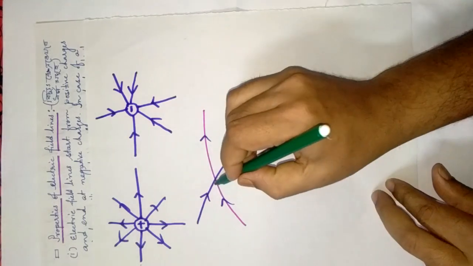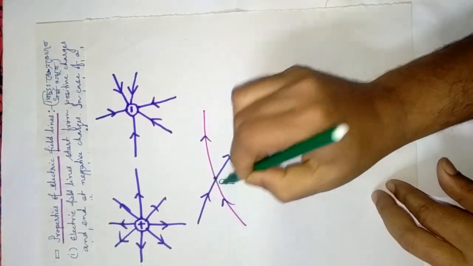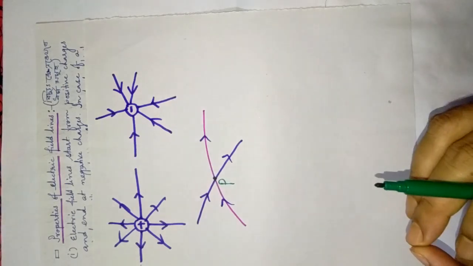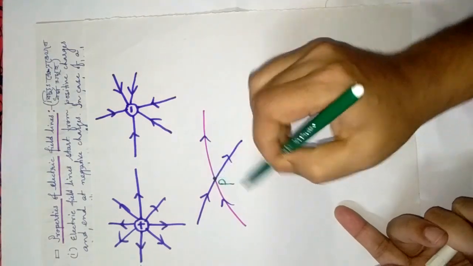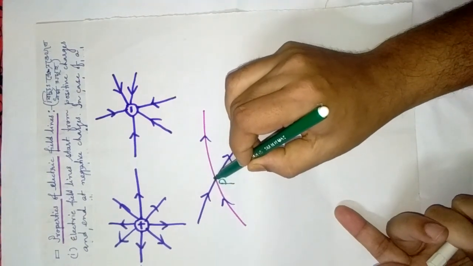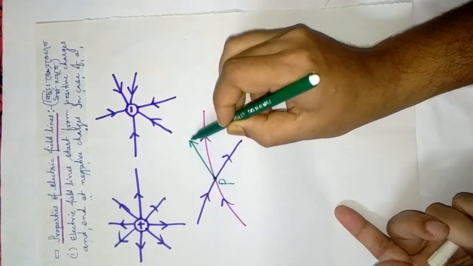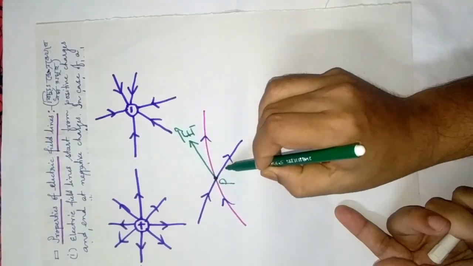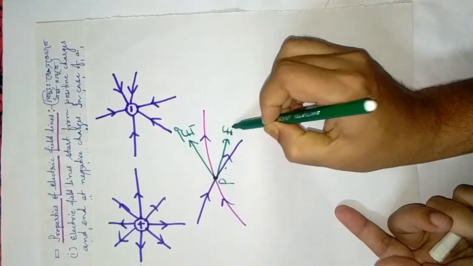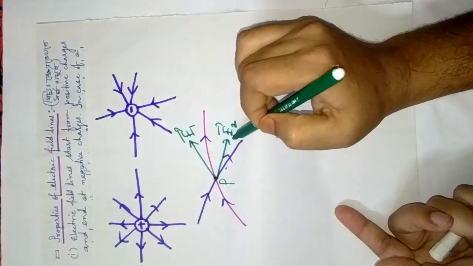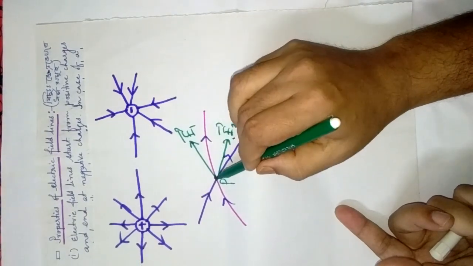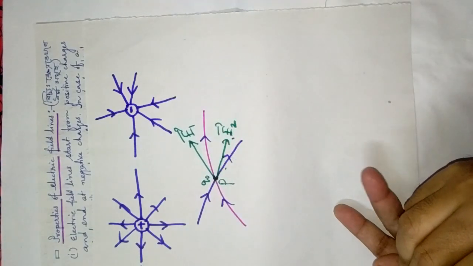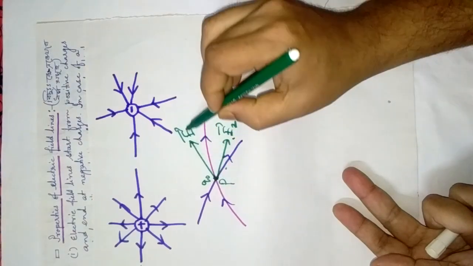Why? Suppose at a point P they intersect. If two electric field lines intersected, then according to the law, at this point P we can draw two tangents, one along this direction, suppose E1, the electric field intensity, and another on the other line, E2. There are two directions of electric field at the same point. That means if you place a test charge over here, this test charge will move along two directions.